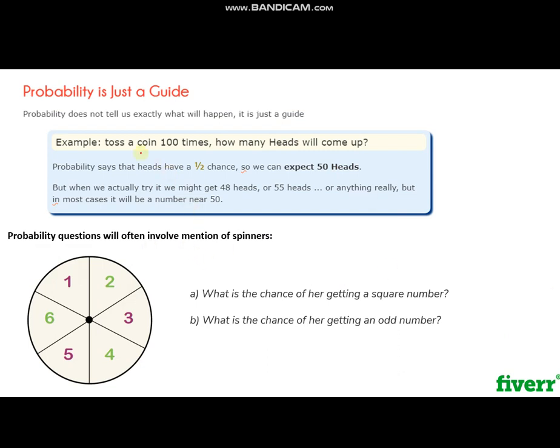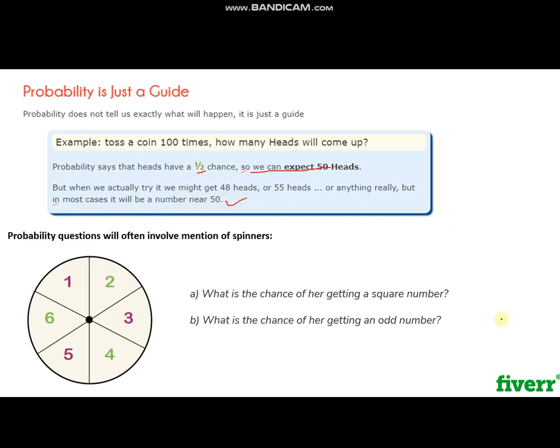We would like to say that probability is just a guide. It does not exactly tell us what will happen. For example, if we toss a coin 100 times, how many heads will come up? We are not sure about it. Probability says that heads has a 1 in 2 chance, so we can expect 50 heads, but we can actually try it. It might be 48 heads, 55 heads, or anything really, but in most cases it will be near 50.